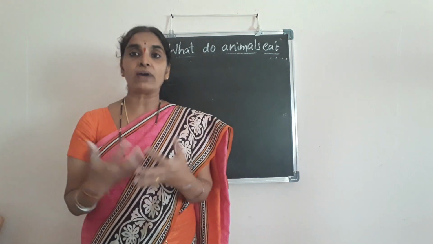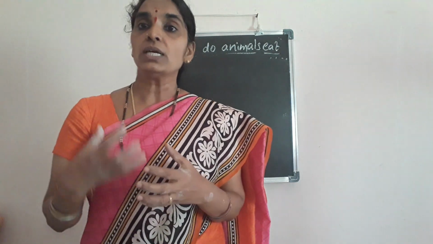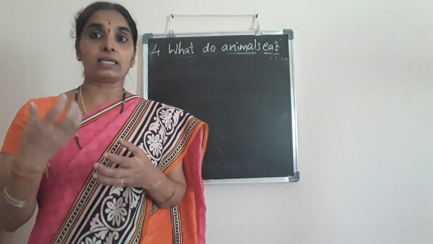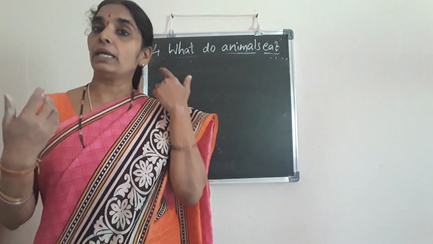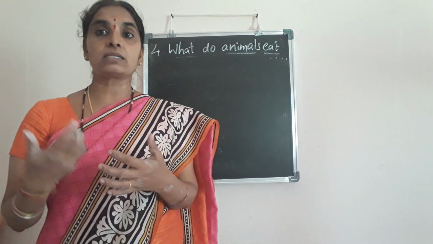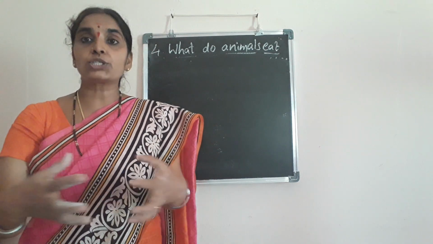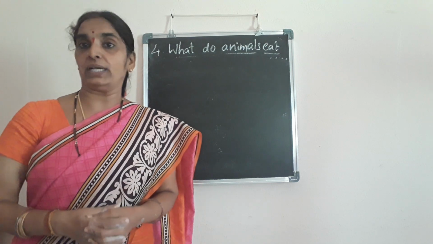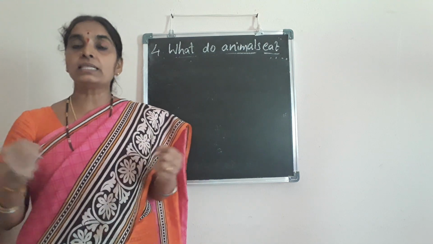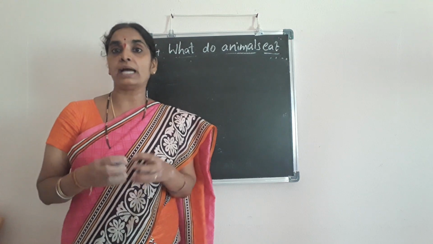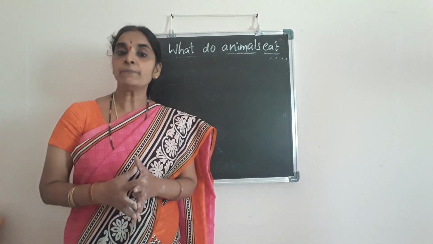So these are the five sense organs which animals use in their search for food, or in tracking their food.